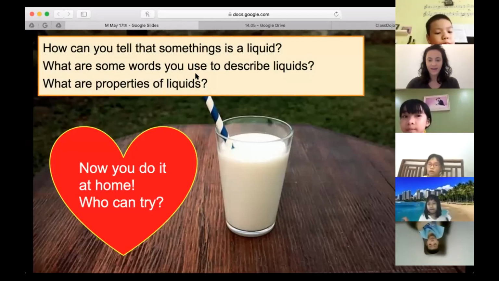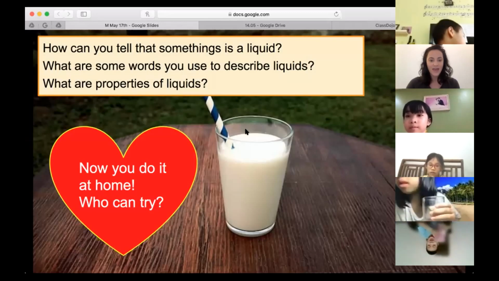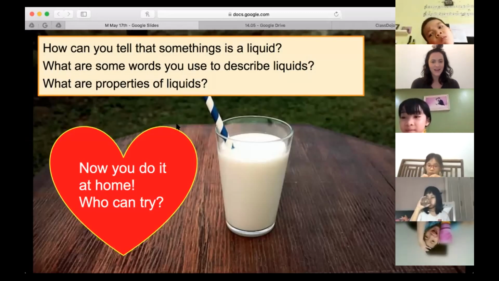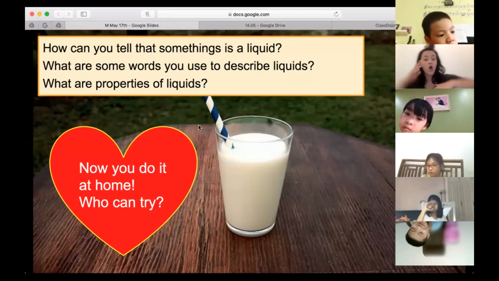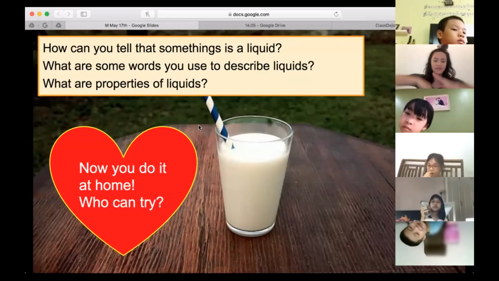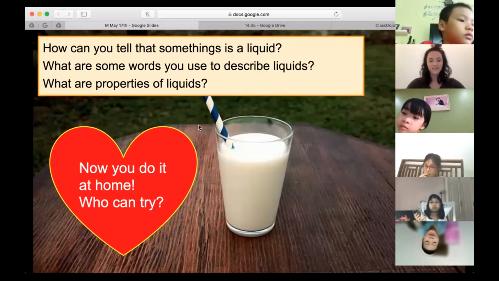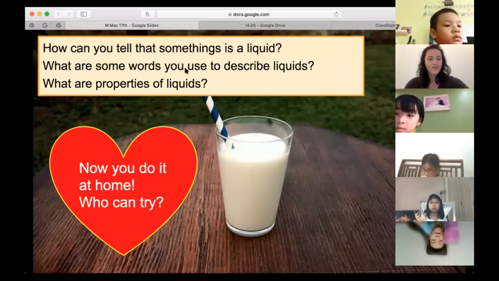Okay, who has a liquid next to them? We've got to be quick. Who has a liquid next to them and can answer these questions for me? Ryan, how do you know that's a liquid? Because it is not like a solid. You can say it flows, right? It moves. Yeah, it moves. Let's hear from another person.